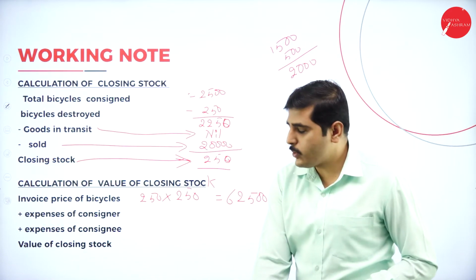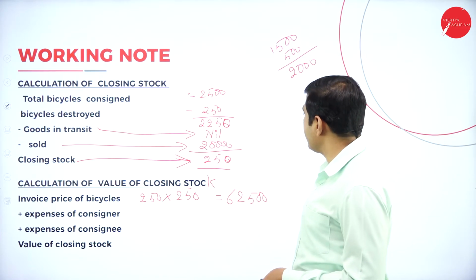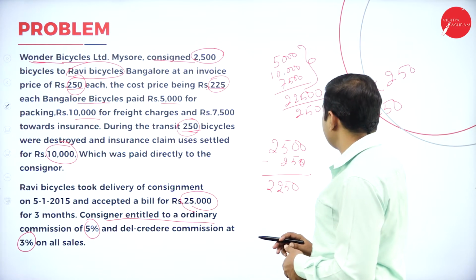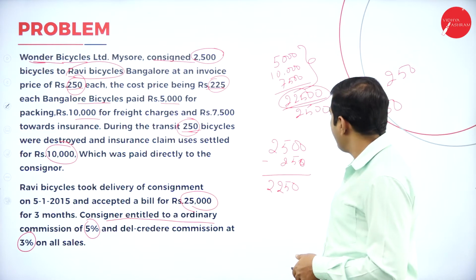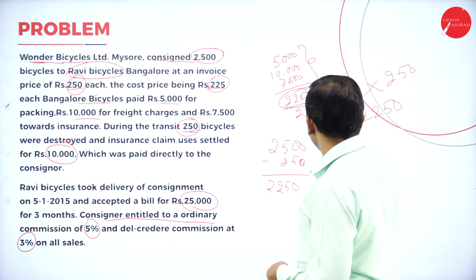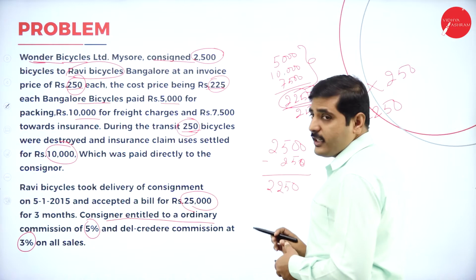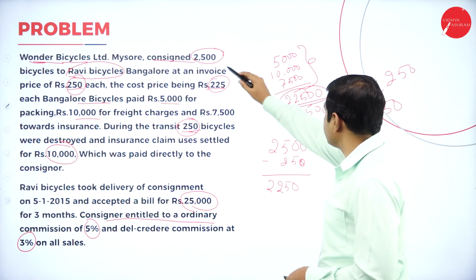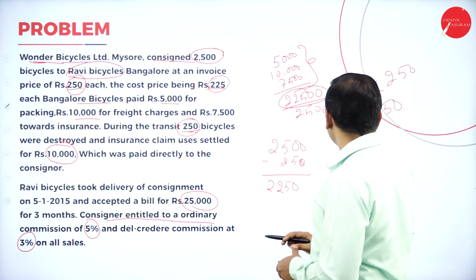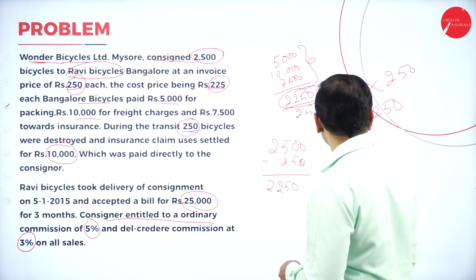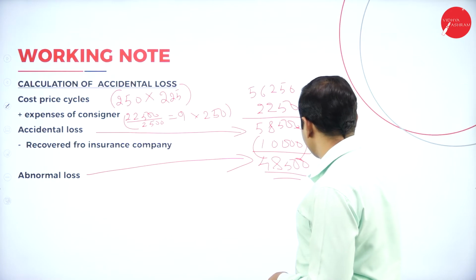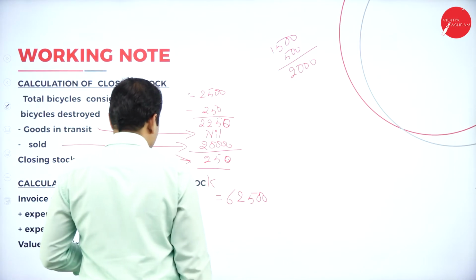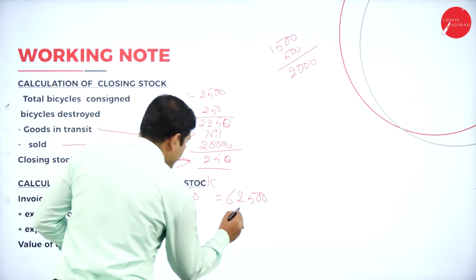Again, expenses of consignor. So what is the total expenses of consignor here? Total expenses is 22,500. What is the expense per cycle? Divided by 2,500 total cycles, we will get 9 rupees per cycle, into 250. It is 2,250. Expenses of consignor 2,250.